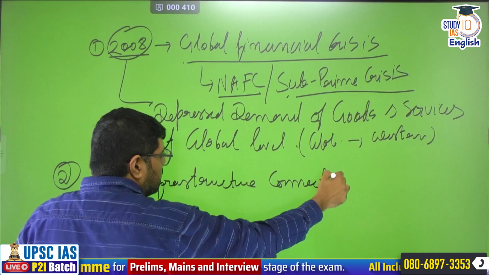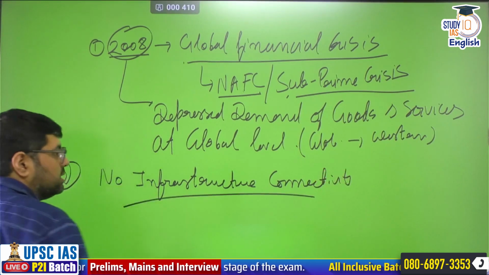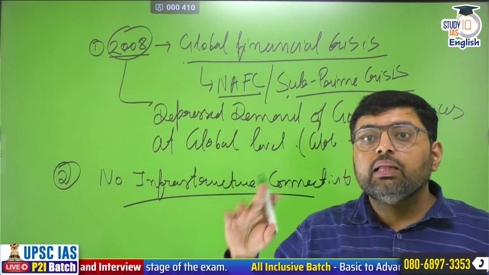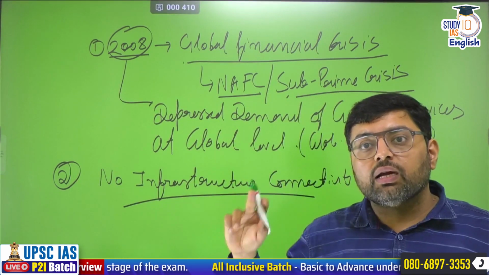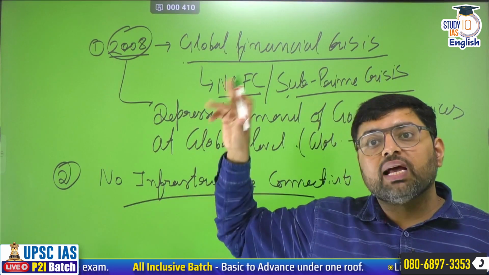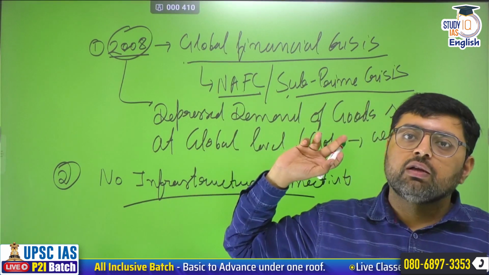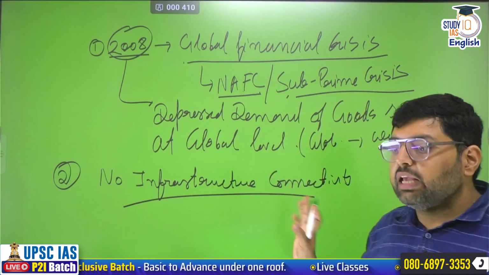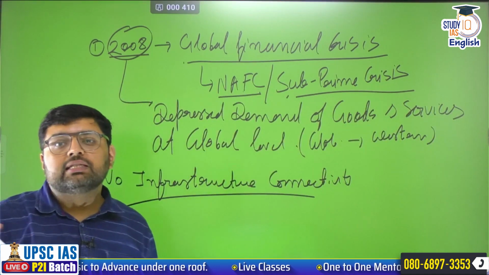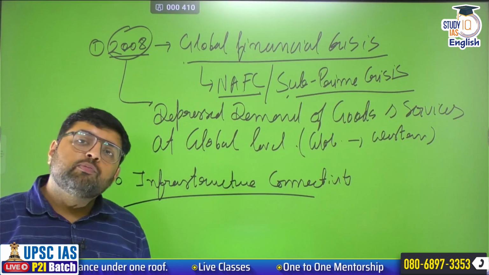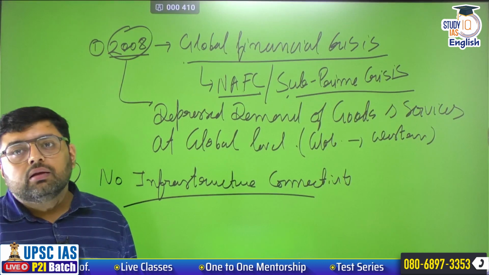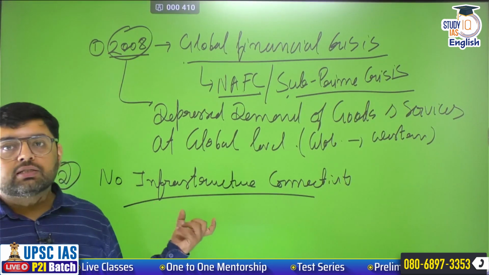So we can say, like in China, SEZs are established by keeping in mind that they must have proper infrastructure connectivity within the country, that is last mile connectivity, as well as with the rest of the world. But this thing is missing in the case of India. So you can say this is one of the reasons why SEZs are popular or get successful in China. But India missed that thing. So we need proper infrastructure connectivity.